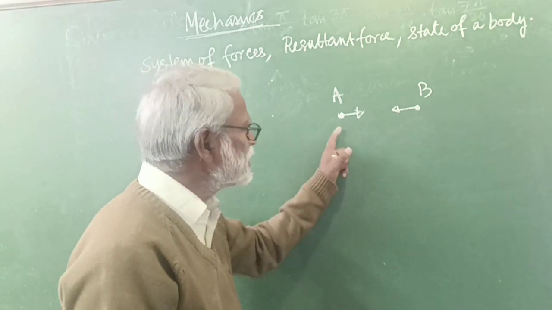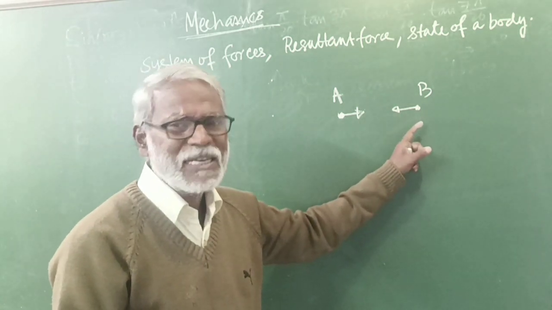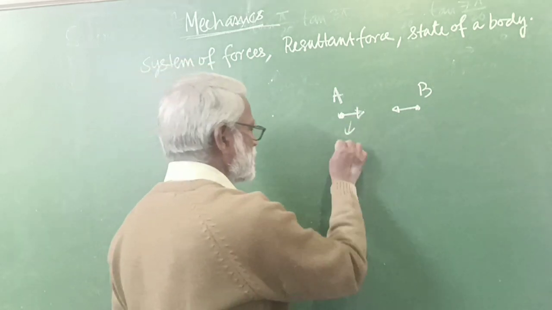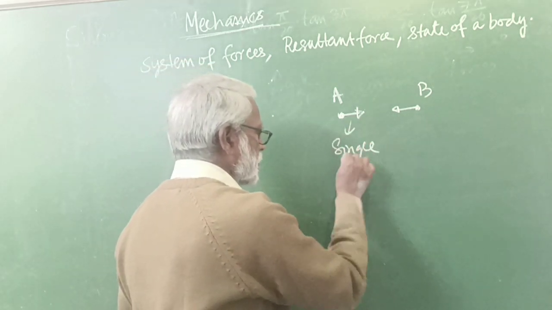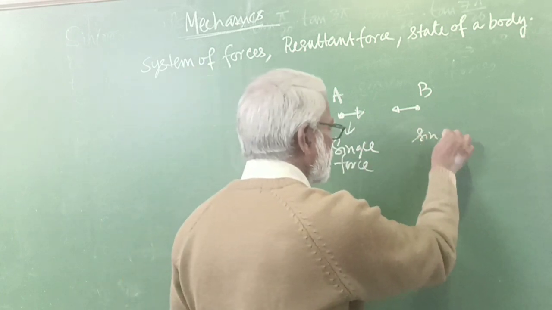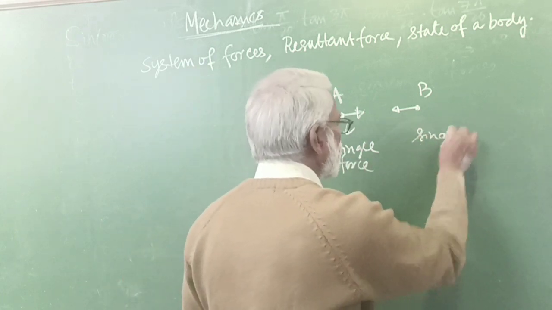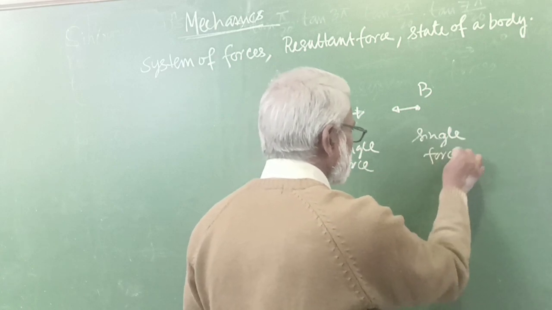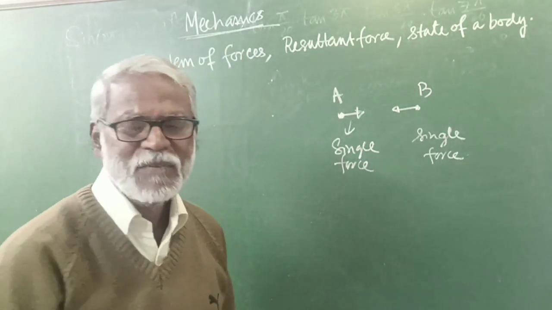So on A there is a single force, and on B there is also a single force.